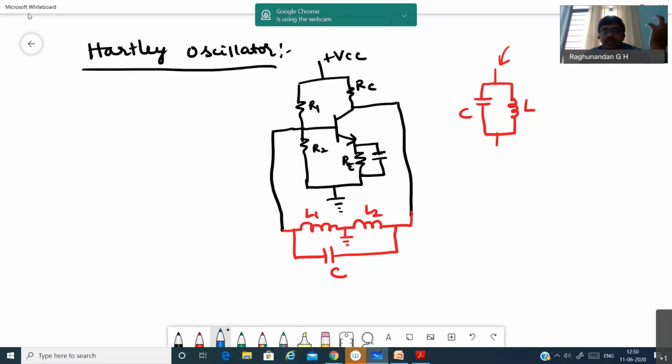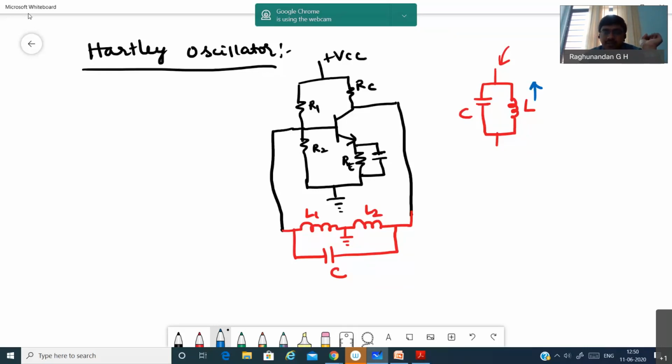That's why we will not say the inductor is charging, because it cannot store the energy in the form of charges, it stores the energy in the form of a magnetic field. So this inductor coil stores the energy in the form of a magnetic field, and it reaches the peak value of the energy.